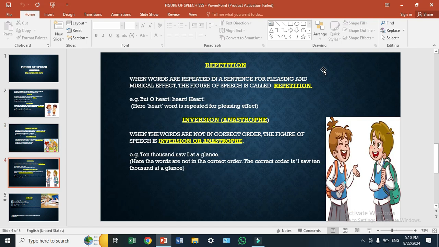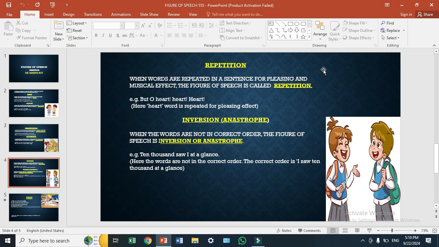Next is repetition. When words are repeated in a sentence or statement for pleasing and musical effect, the figure of speech is repetition. For example, "But oh heart, heart." In this statement, the word heart is repeated for pleasing effect.